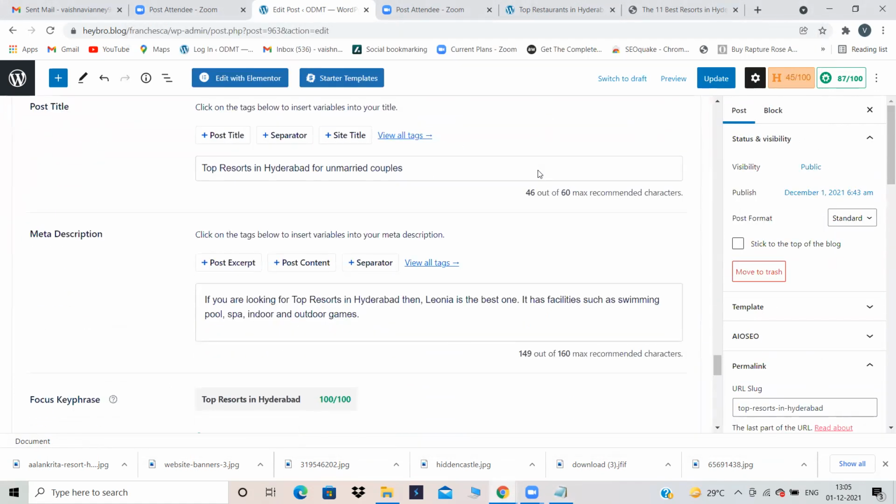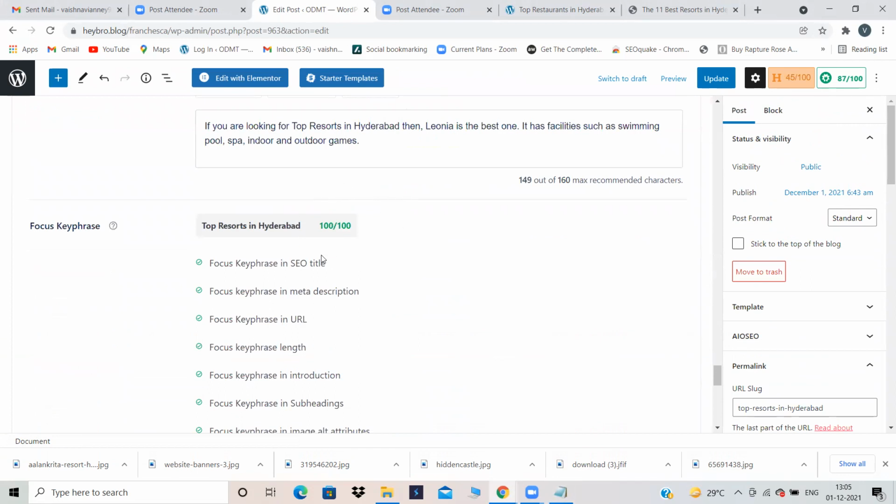And make sure your focus key phrase score is really good. If it is 100, it is best. If it is 80, 75 also, it is good only. And here 70, 75 is more than enough. And don't think that much about headline score. Headline score does not matter. So now we are done with adding our key phrase, that is our keywords, in all the 8 parameters. Tomorrow we will submit this particular blog to Google.